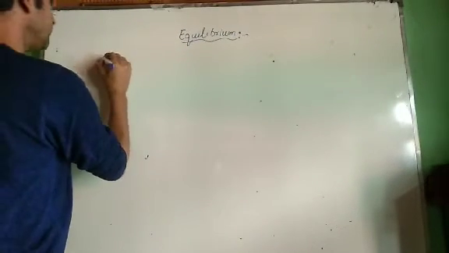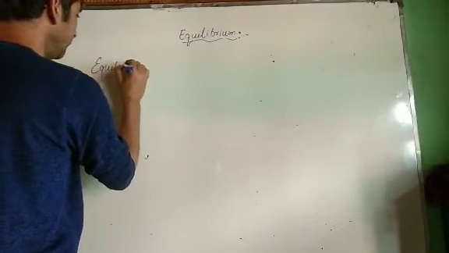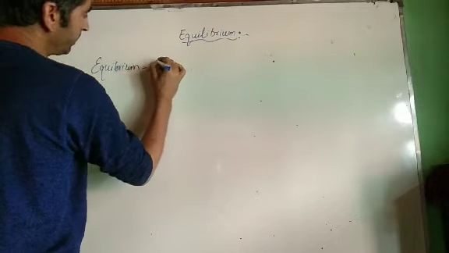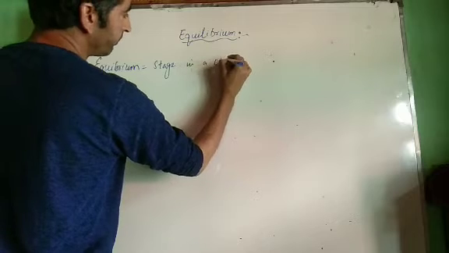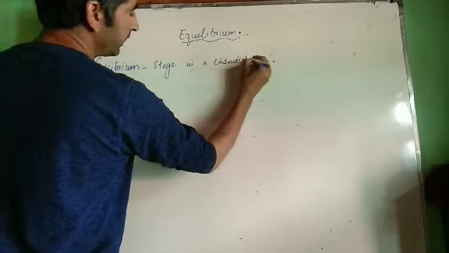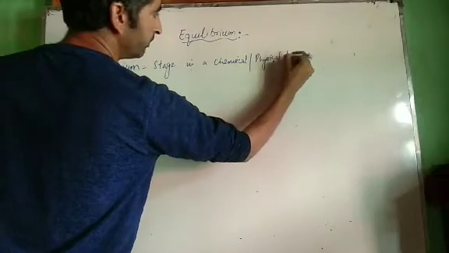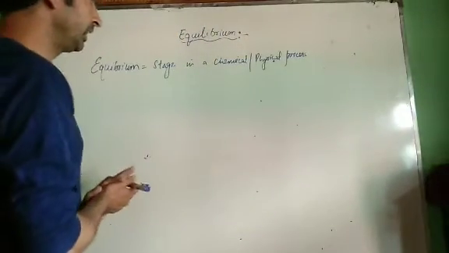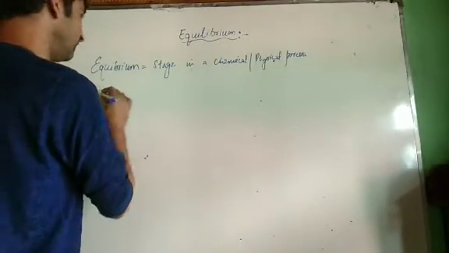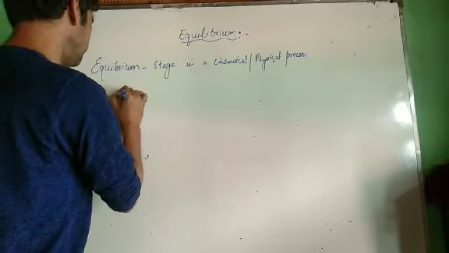It is the stage, equilibrium. Now we can define equilibrium like this. Equilibrium is the stage in a chemical or physical process, because we have physical equilibria as well. We will see what those physical equilibria are. In a chemical process or physical process, in any process, it is the stage at which